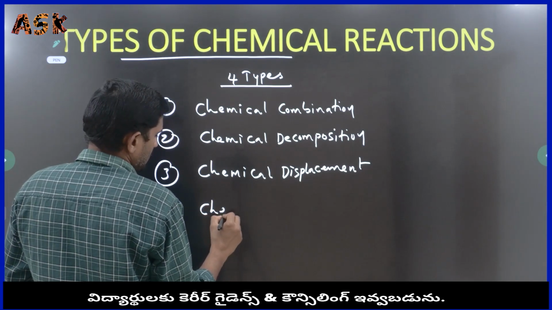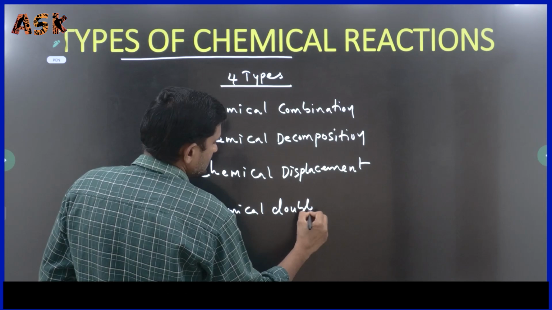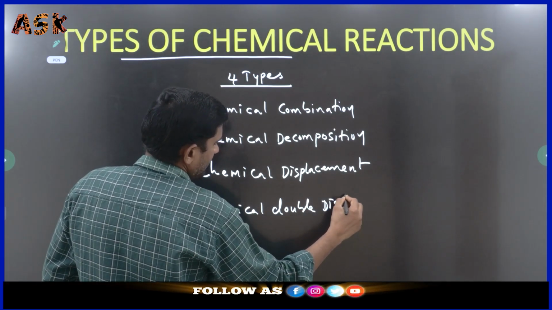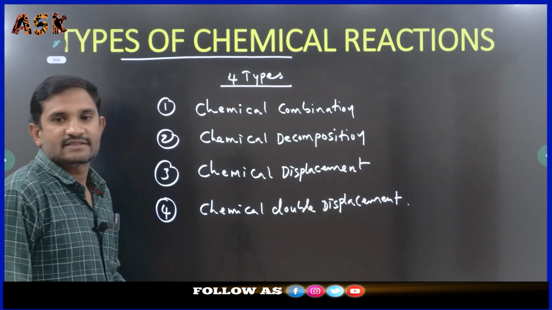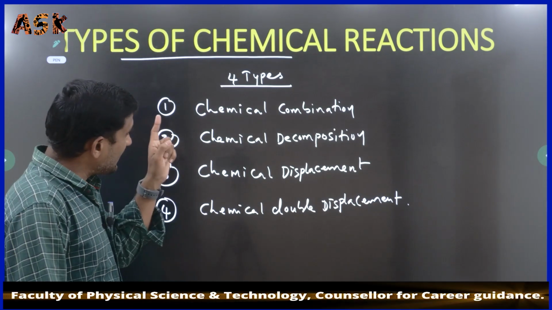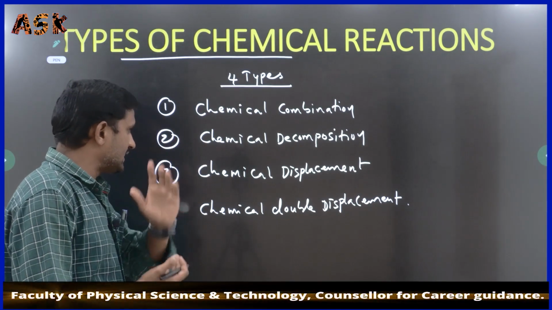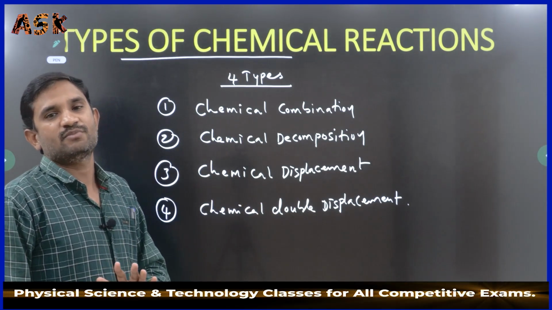Fourth one, chemical double displacement. Yes, majorly 4 types of reactions are available here: chemical combination, chemical decomposition, chemical displacement and chemical double displacement.